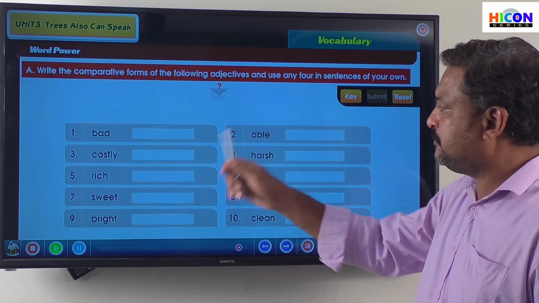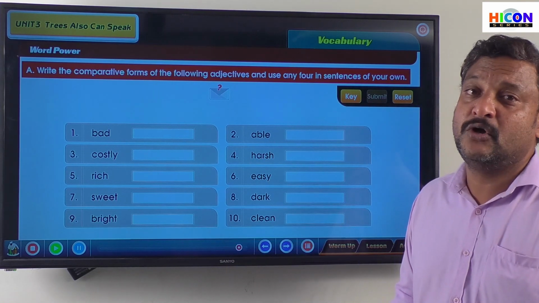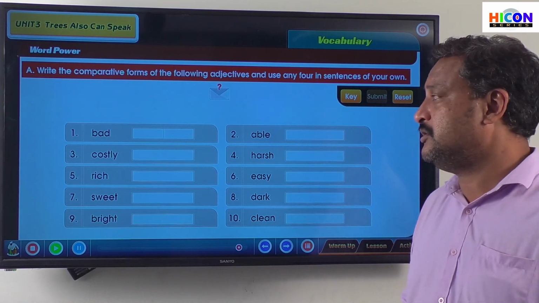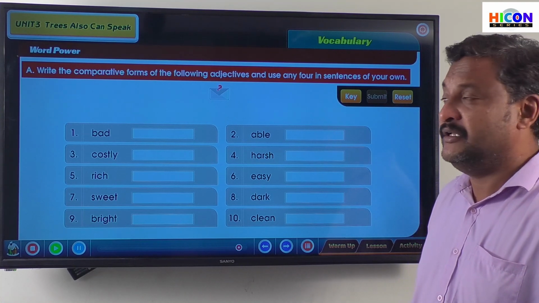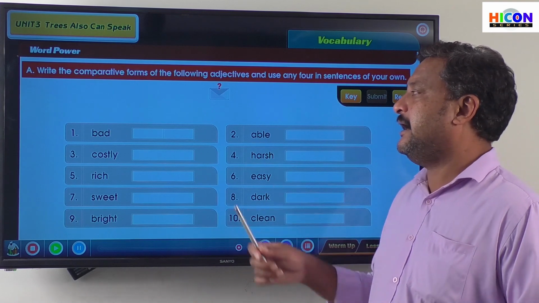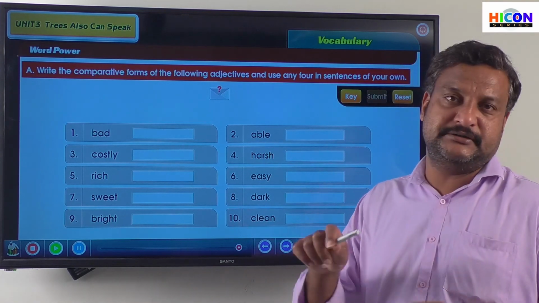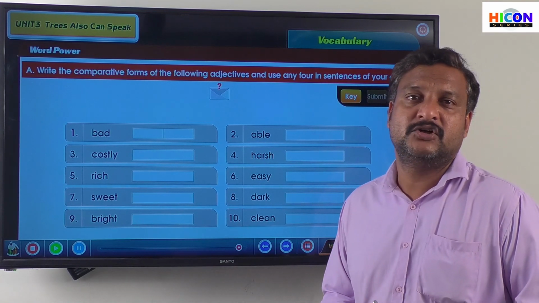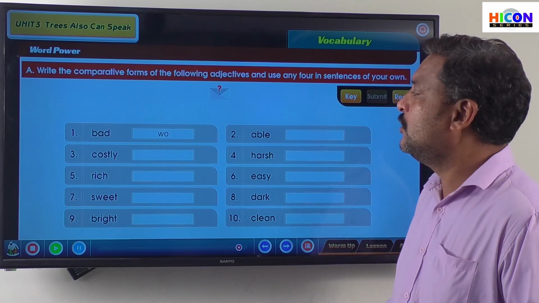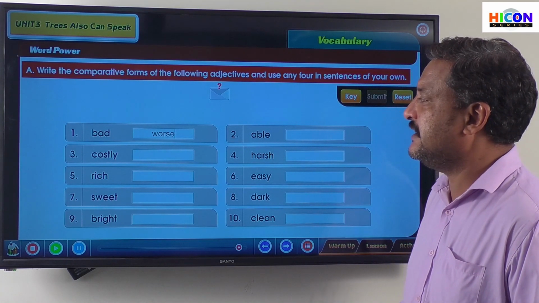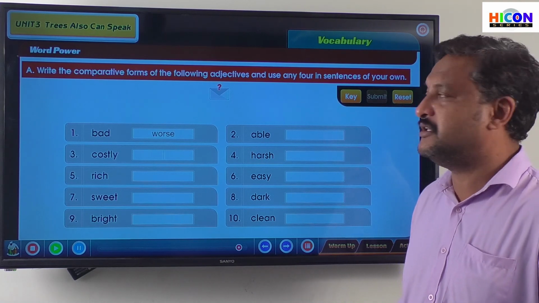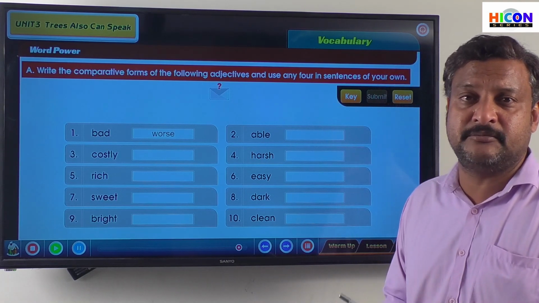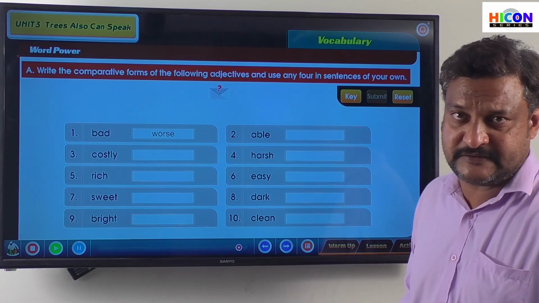In the previous slide we have seen good, better. In the same way, bad also takes a new word. And what is that? Worse. W-O-R-S-E. It's worse.